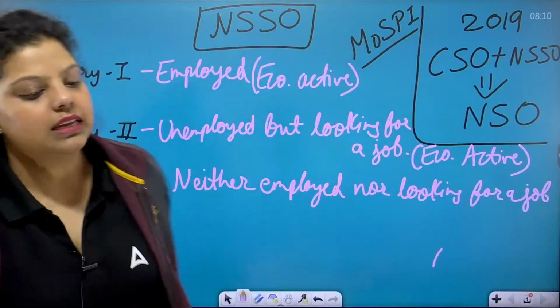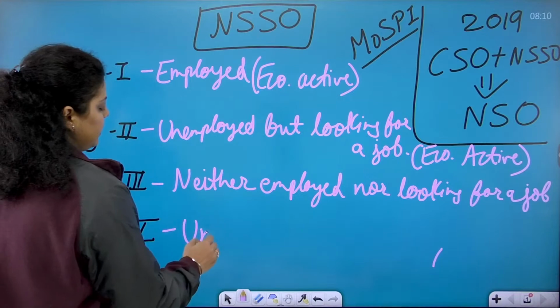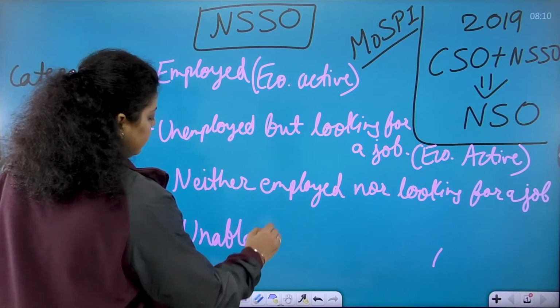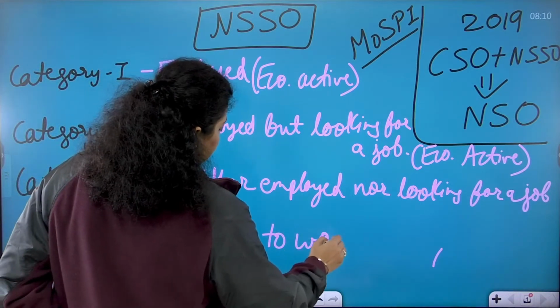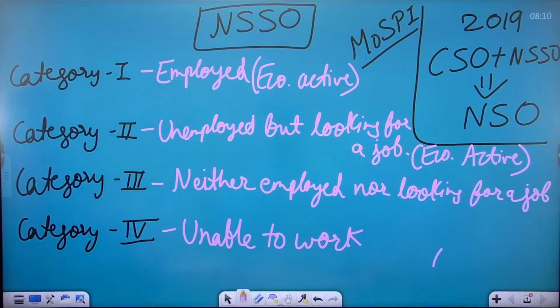Now, category 4 is talking about the persons who are unable to work. Persons unable to work are part of category 4. Now, who will be the person who is unable to work?